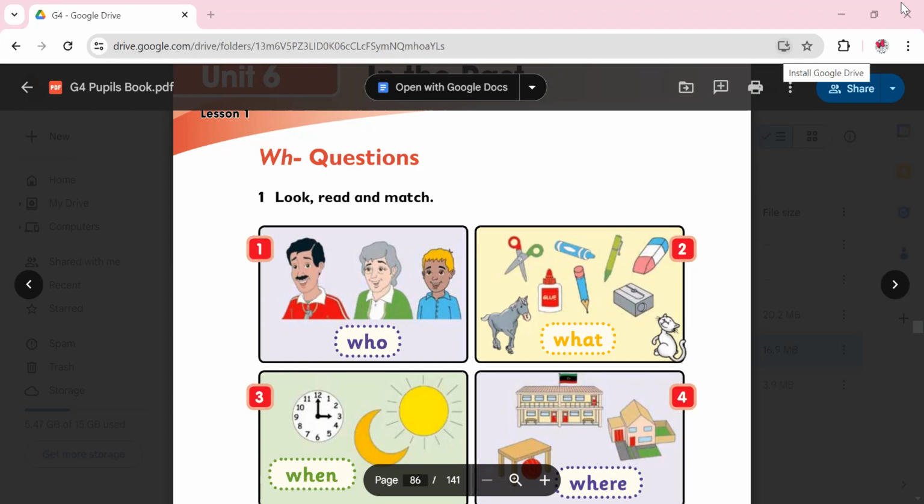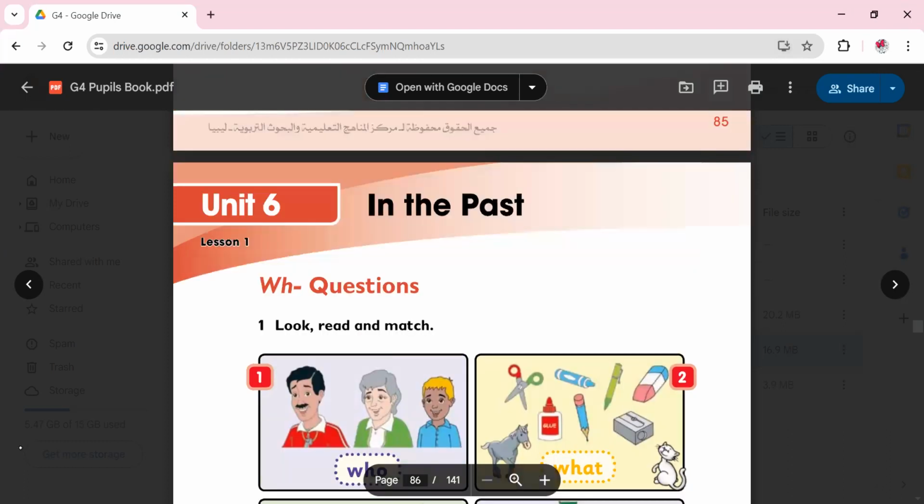Hello and good morning. Today we will start our revision for Unit 6 with the first lesson about the WH questions. So the title of Unit 6, as you can see here, is "In the past." In the past means events that happened a long time ago, maybe yesterday, maybe last week, last year, 10 years ago. For example, let's say today I am happy. So we write it here. I am happy.